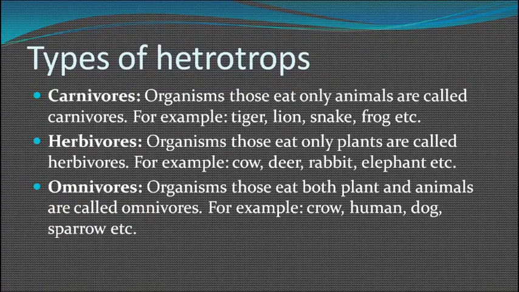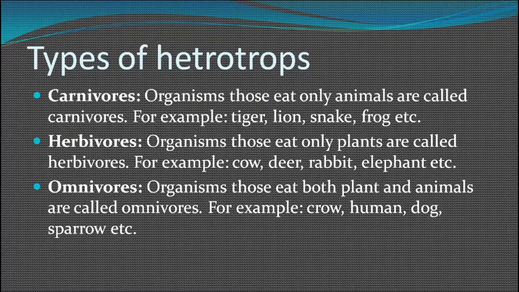There are three types of heterotrophs. Carnivores: those that eat only animals are called carnivores, for example tiger, lion, snake, frog, etc. Herbivores: plant eaters are known as herbivores, for example cow, deer, rabbit, elephant, etc.